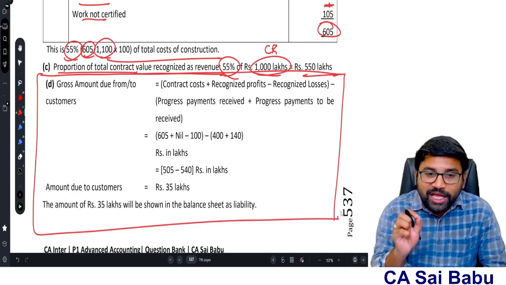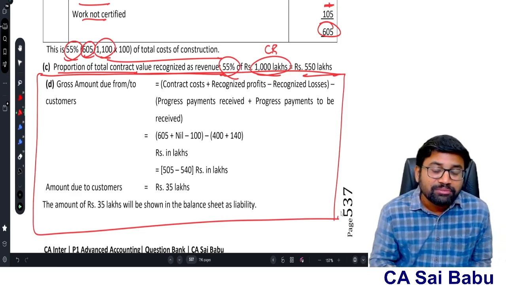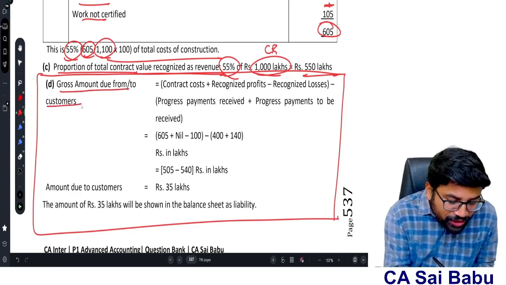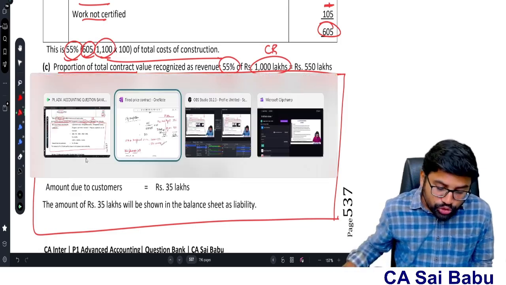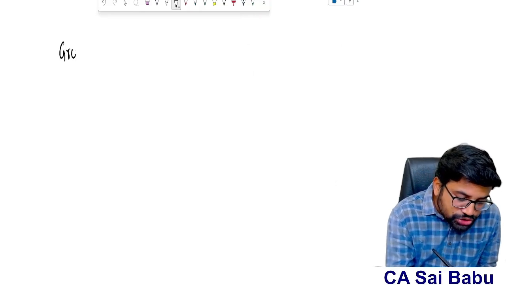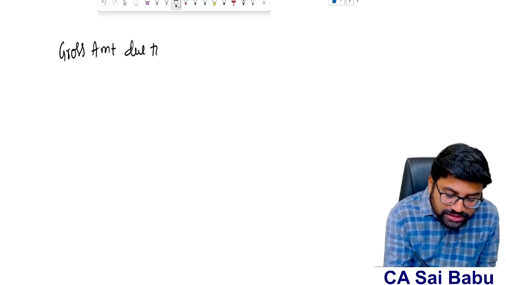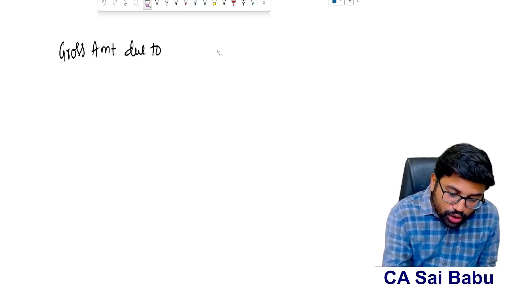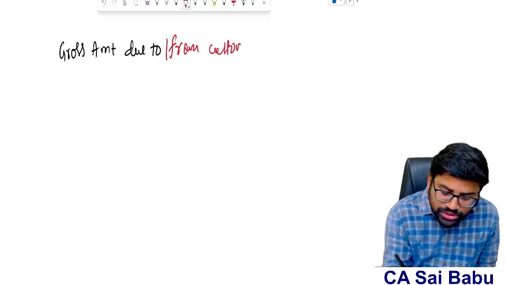See, as per Accounting Standard 7, sir, as a contractor, I need to show one more item in my financial statements, notes to accounts. That is, what is the gross amount due from customer or due to customer? I need to show gross amount due from customer, gross amount due to customer. See here, in the notes to accounts, I need to show gross amount due to or from customer.